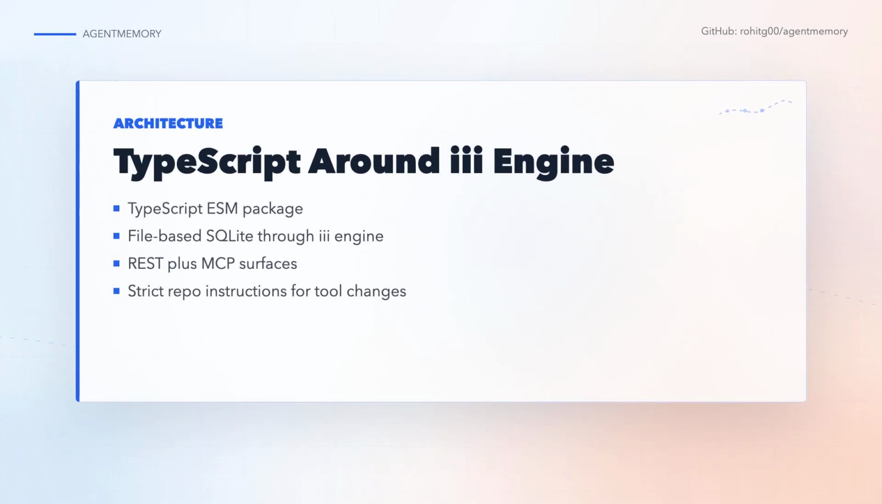Under the hood, it is TypeScript ESM, built on the iii engine. State sits in file-based SQLite through the engine state module. The package builds with tsdown, tests with Vitest, and exposes both a local REST API and an MCP surface. The repo's AGENTS.md file is unusually strict about consistency. If a tool or endpoint changes, the registry, handlers, tests, README, and plugin manifests all have to move together.